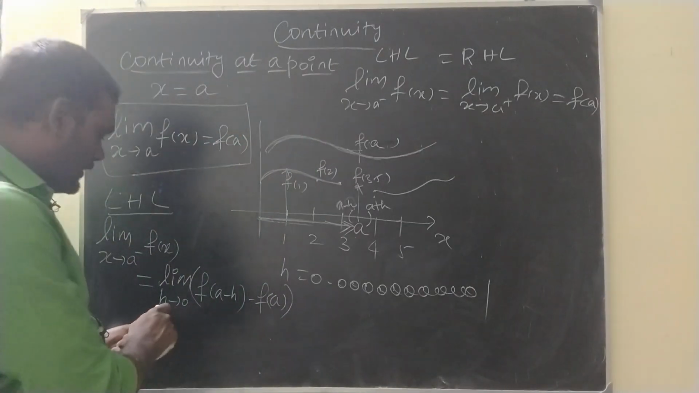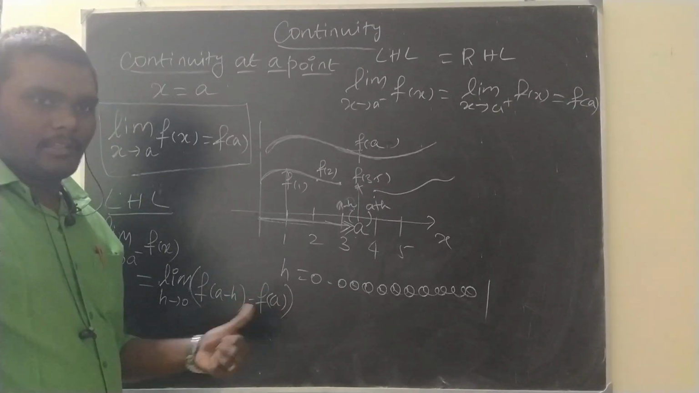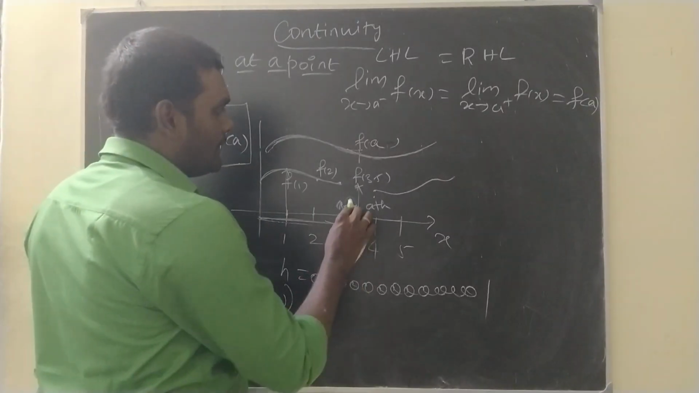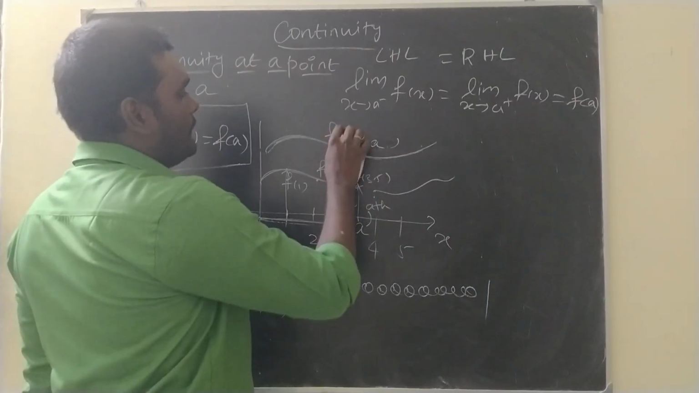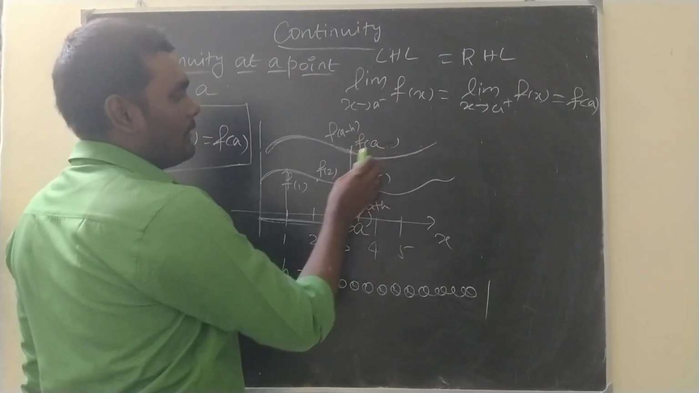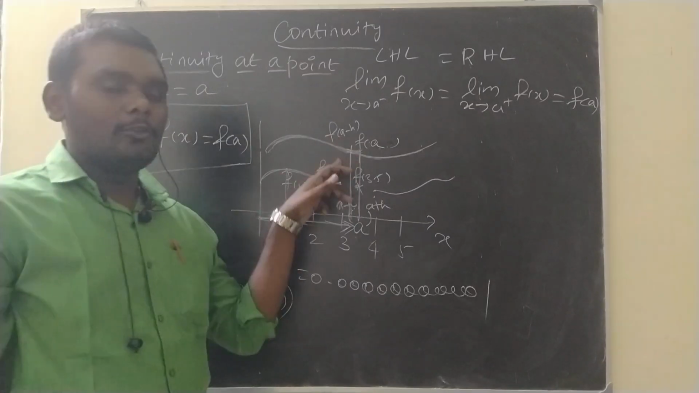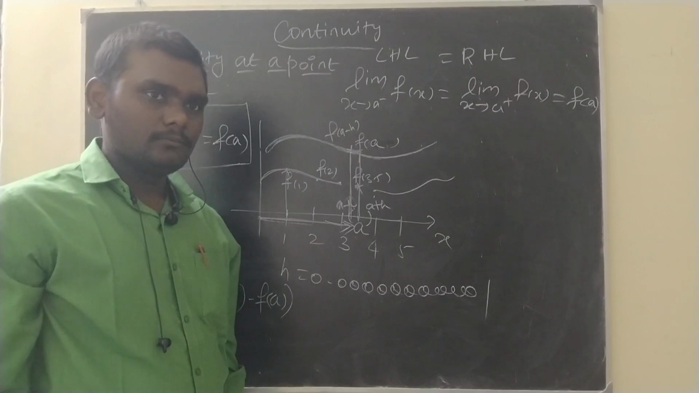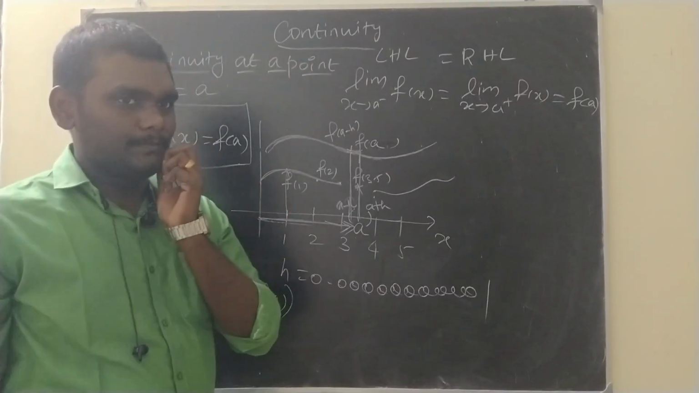So that is why h tends to 0, f of a minus h minus f of a. What is that? Simply the distance formula. At this point, the a minus h point, the value of f is f of a minus h. At this point, it is f of a. This distance we are calculating, x2 minus x1. Clear? Clear or not? A little bit.